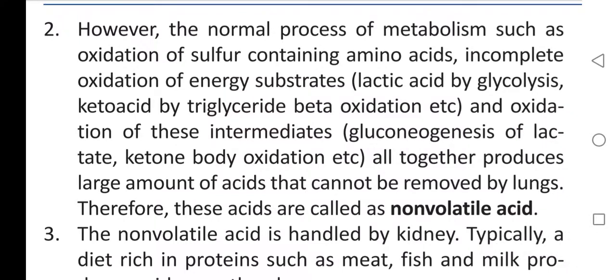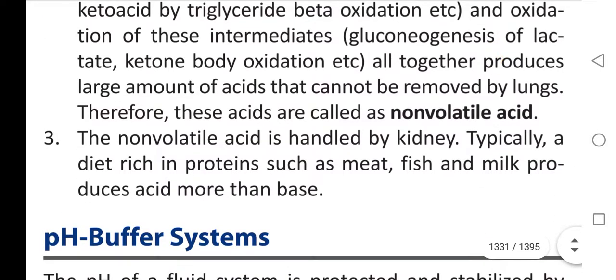What are the non-volatile acids? Lactic acid, keto acid. Okay. Lactic acid produced by glycolysis. Keto acid produced by triglyceride beta oxidation. And next, the non-volatile acid is handled by kidney. Typically, a diet rich in proteins such as meat, fish, and milk produces acid more than base.